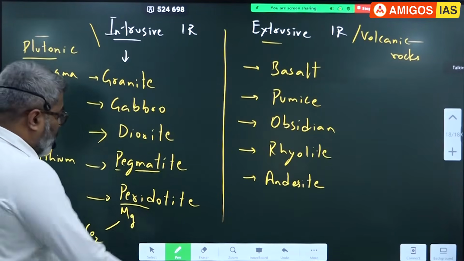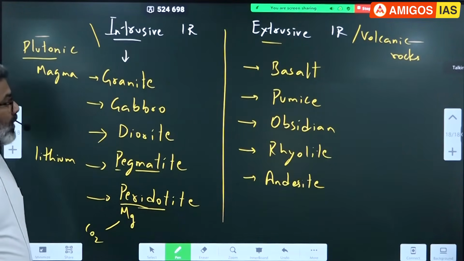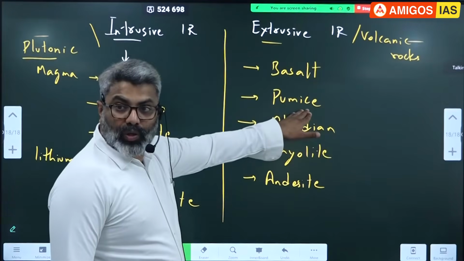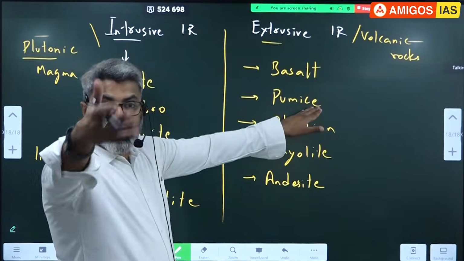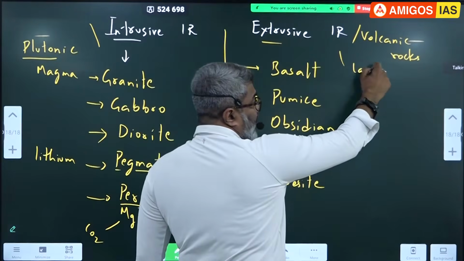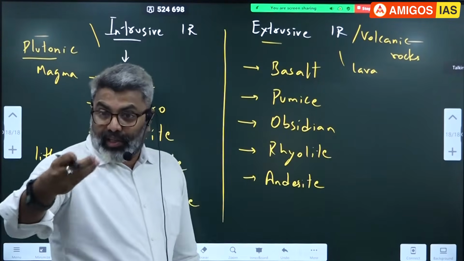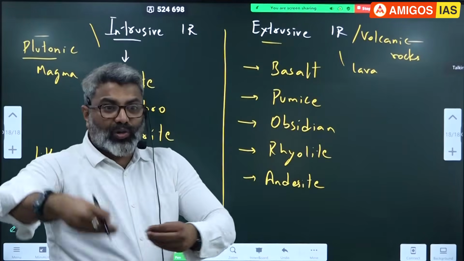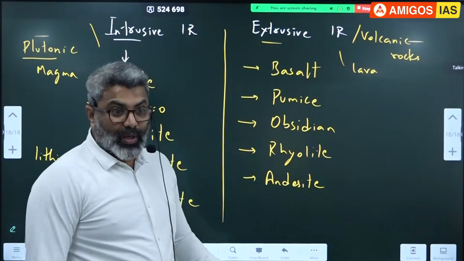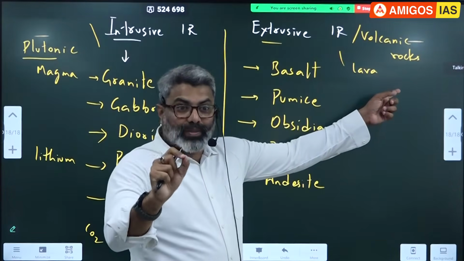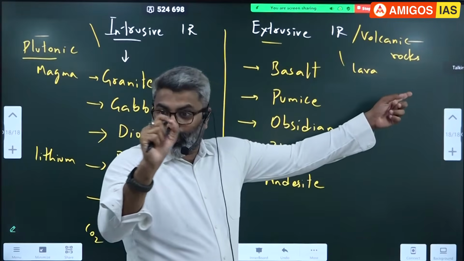So a question like this can also come. This rock, pumice, what do you notice? This is formed from lava when it comes out. The lava will cool rapidly. The gases trapped inside the lava, as it is coming out, a lot of gases are also there, and they escape very quickly. When the gases escape from the lava, small holes are formed. The rock contains small holes on it.